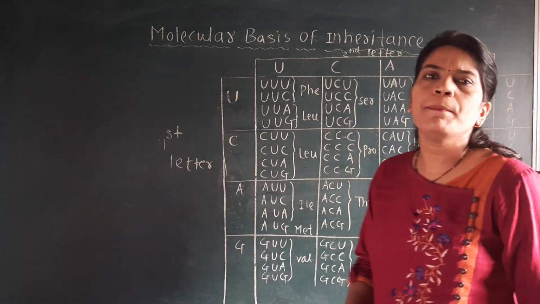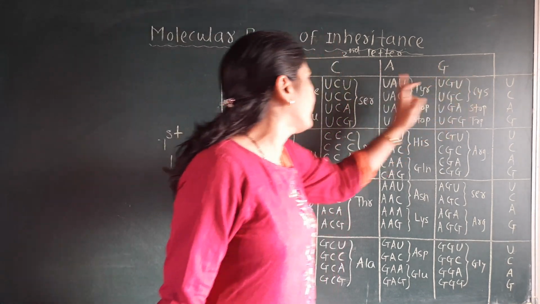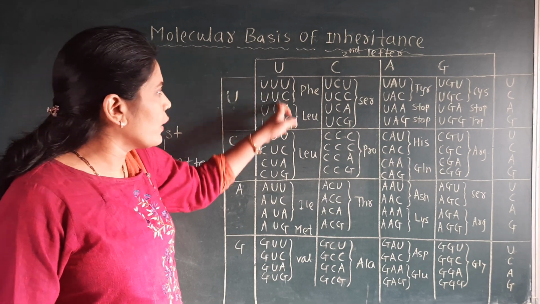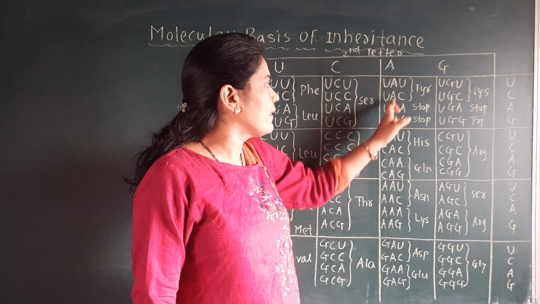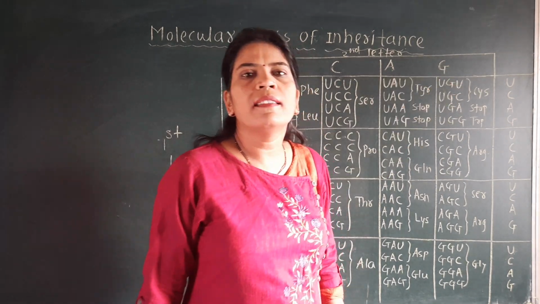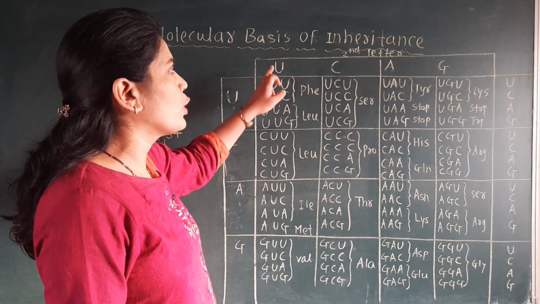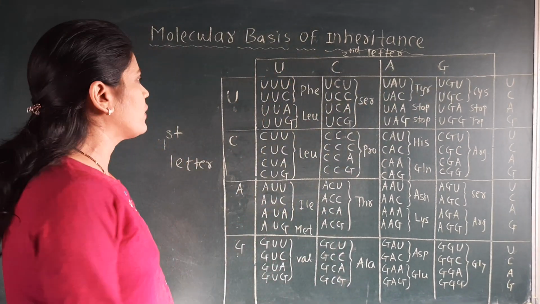Thus it is very simple: the first letter is the same throughout a table, U in the first block. In every block the second letter goes U, C, A, G. This is a trick: you only have to keep in mind UCAG. It is very simple.